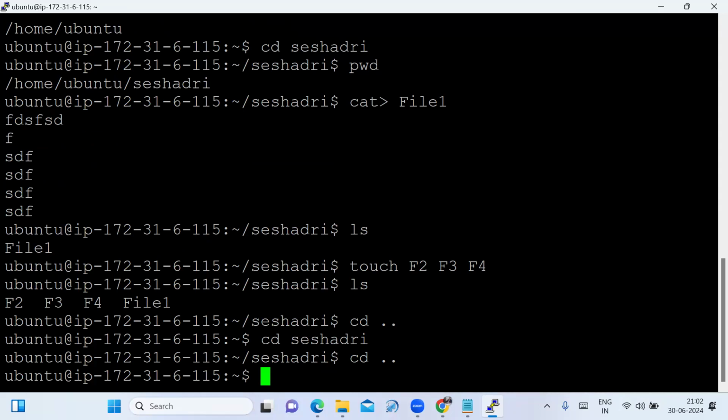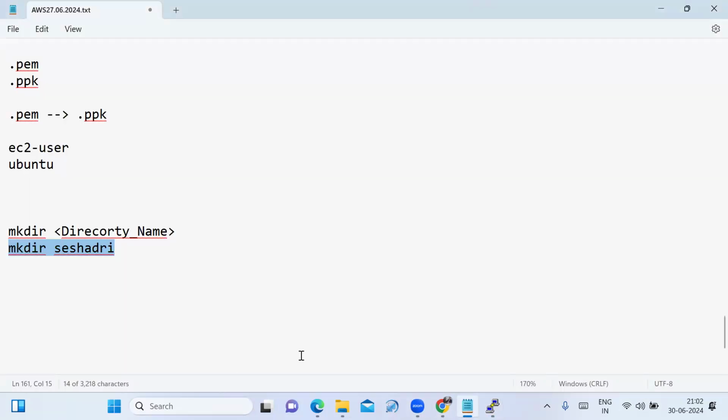To remove a file, you have to type the command rm followed by the file name. Now I want to remove a directory. To remove the directory, we specify rmdir and the directory name.